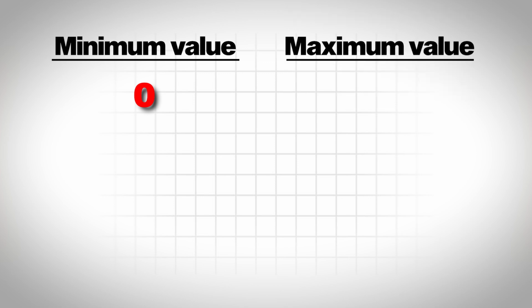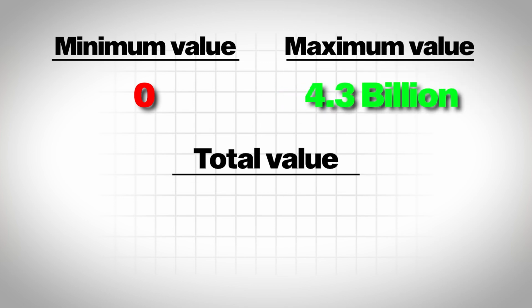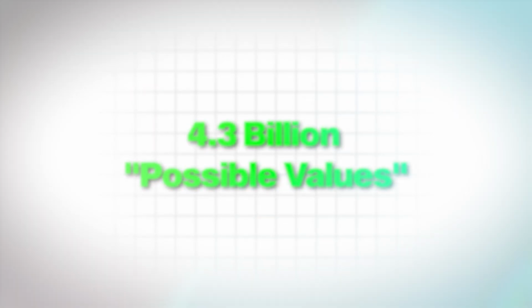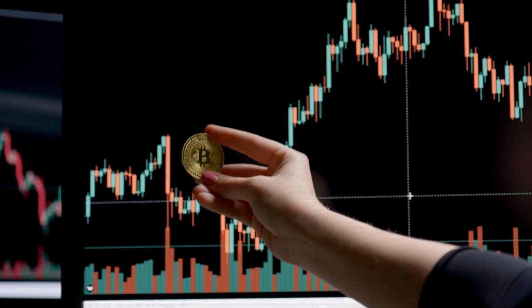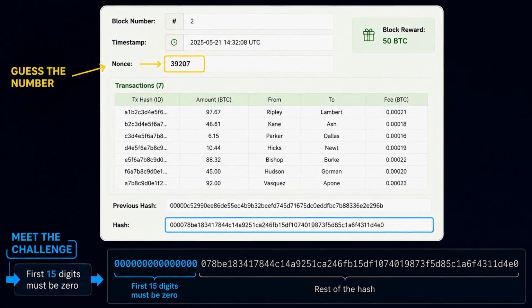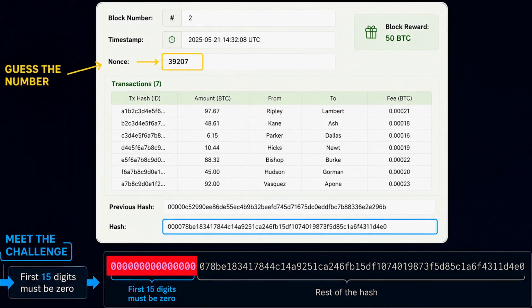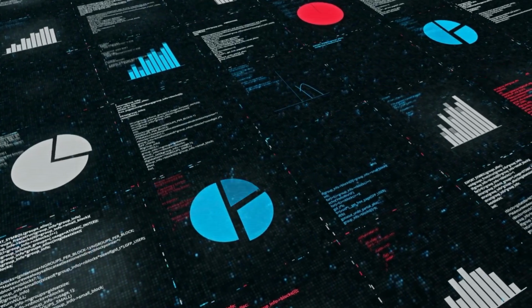Second detail inside the block is the nonce number. Minimum value is 0. Maximum value is about 4.3 billion. Total possible values 2^32, that is approximately 4.3 billion numbers. This is the number that the miner has to guess correctly. This is the puzzle that the miner has to solve. The Bitcoin algorithm sets a challenge, kind of like the block's hash ID should have at least 15 zeros in the beginning. Now miners will have to run through all these numbers to find the hash that satisfies the criteria. This is the computation that is needed. Again, this is the work that is being done by the miner.